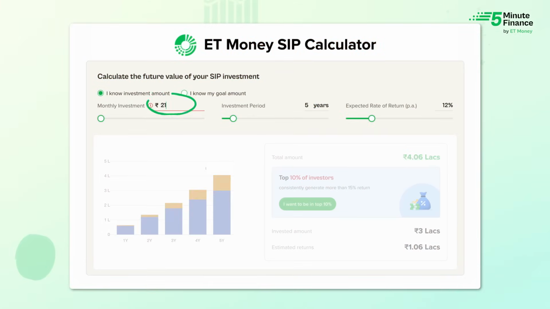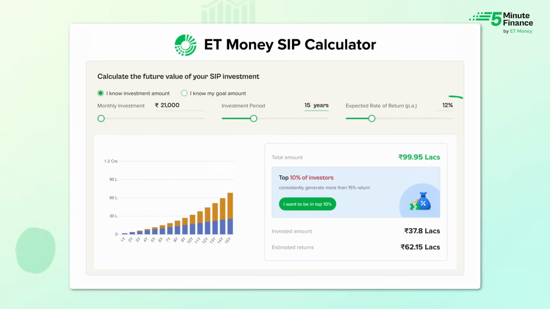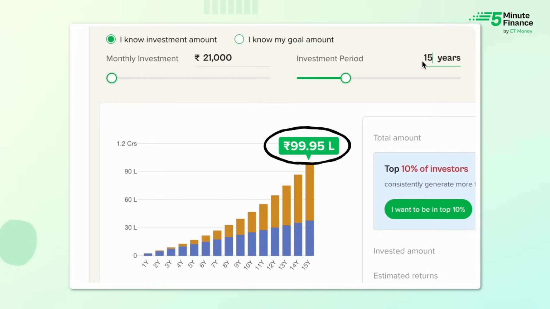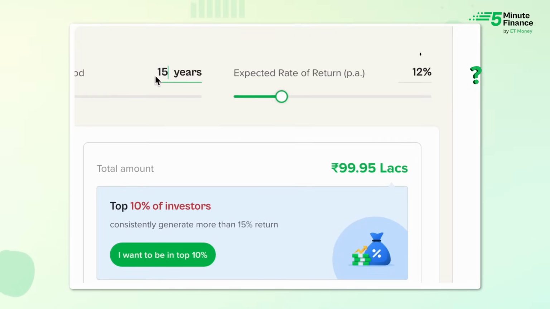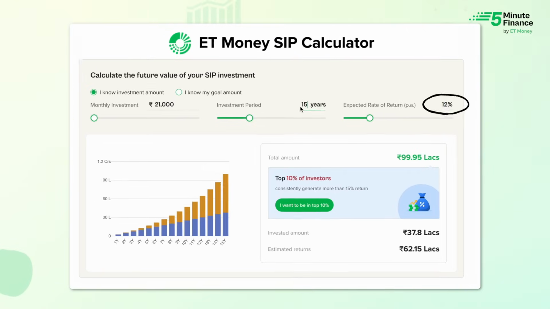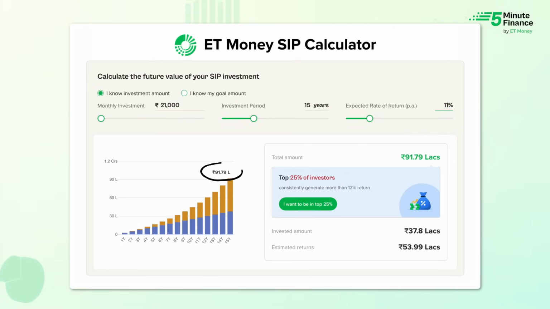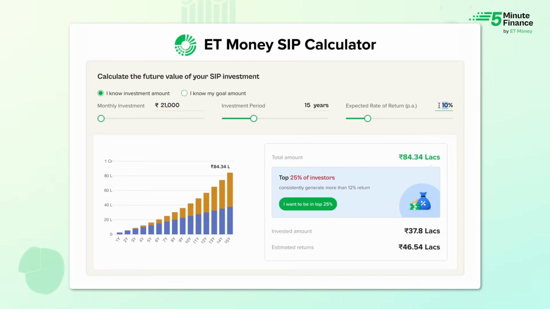You have probably heard this numerous times. If you invest around 20,000 a month for 15 years at 12% returns, you are told you'll end up with 1 crore rupees. Sounds great. But here's the thing. How sure are you about that 12%? Even a 1 to 2% drop in returns can shrink your final corpus by lakhs.